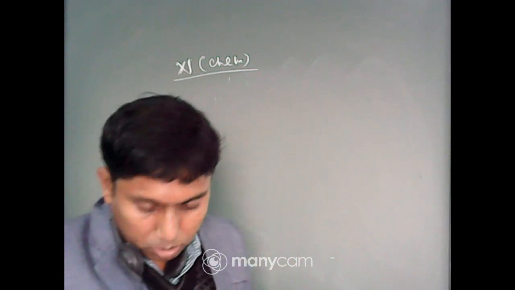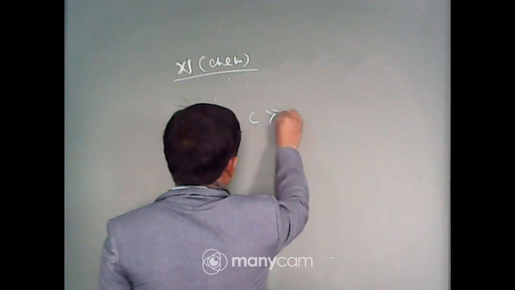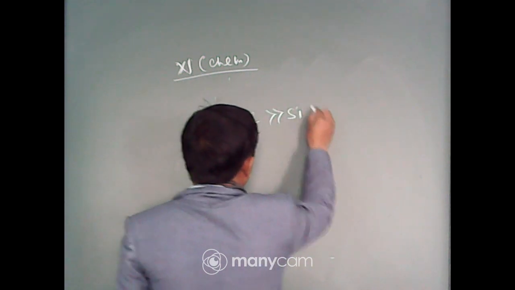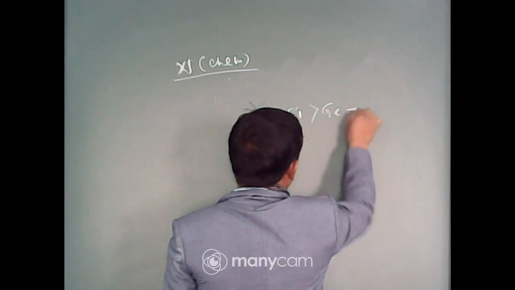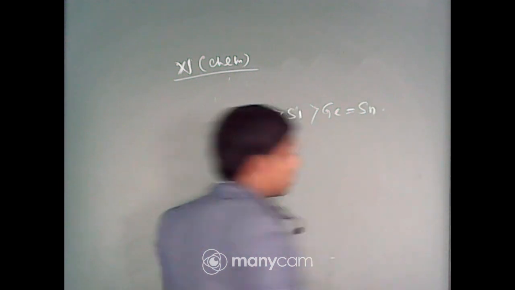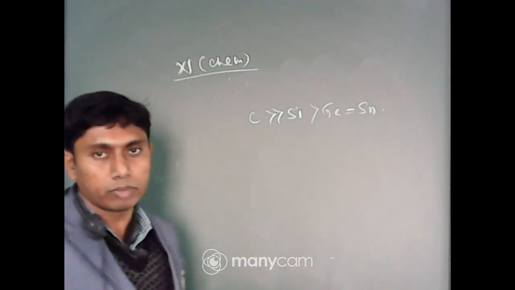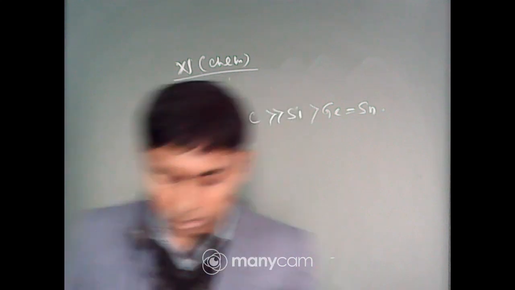So, carbon is very much greater than silicon, then germanium, which is the same as tin. Very important question this is.